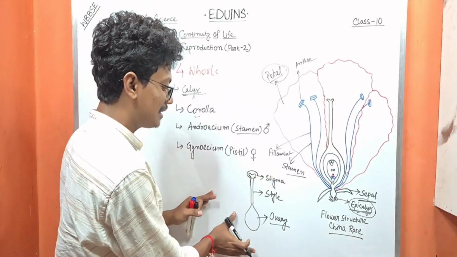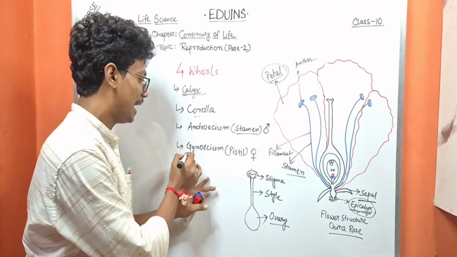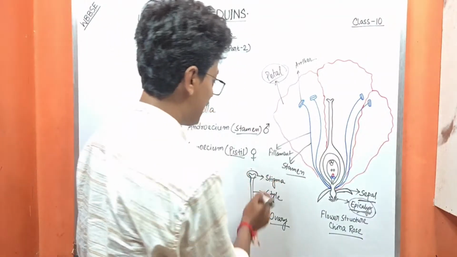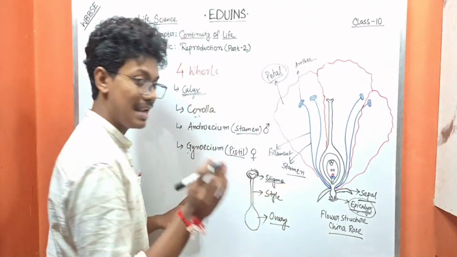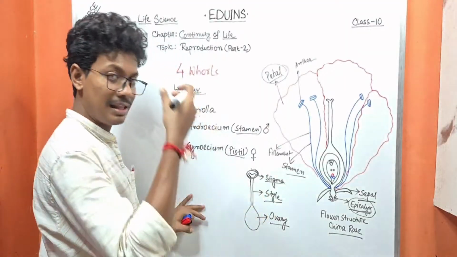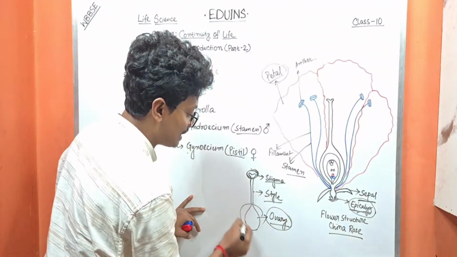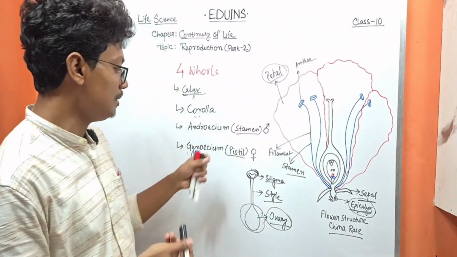So these are the three parts of the female reproductive system, that is gynoecium or pistil. It is divided into three parts: the stigma, the head part; the style, the neck or tube-like part; and the ovary, the base part. Okay. So what are the functions of these whorls?